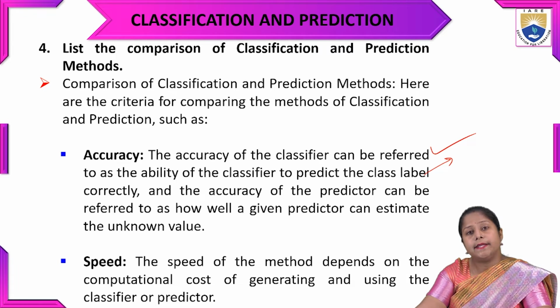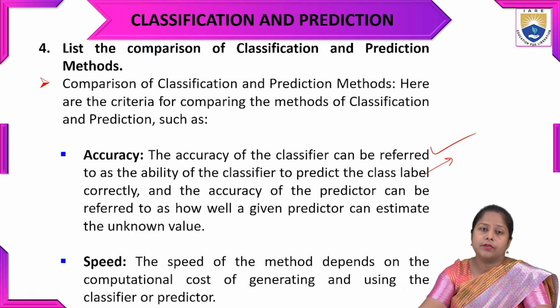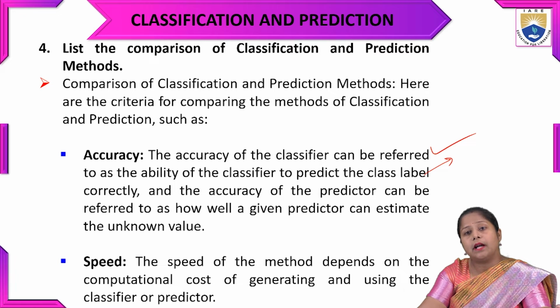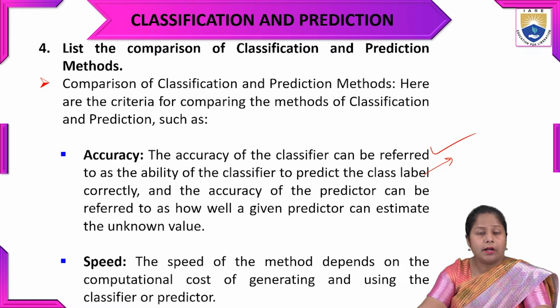Second criteria is speed. The speed of the method depends on the computational cost. So what is computational cost? What is the actual cost while we are going to complete that process? How much time and money is it going to take? That will be the computational cost of that particular method. So it depends on the computational cost of generating and using the classifier as well as the predictor.